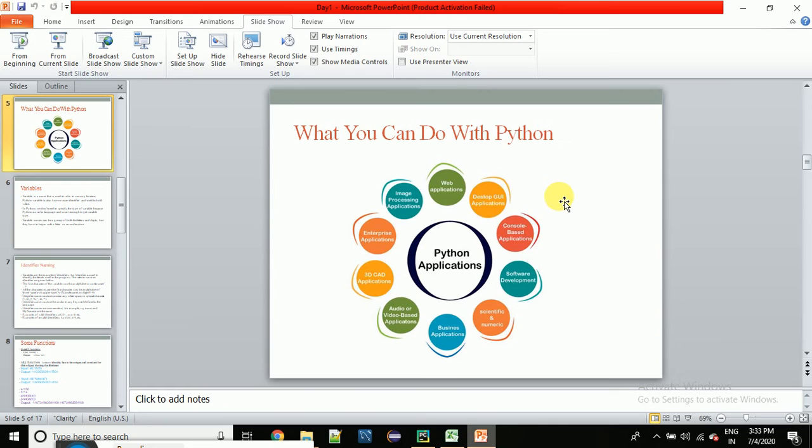This is a type of motivation for you: if you are learning Python, if you are coming into this world, yes, you can do all the stuff with Python. So if you are learning Python, you are on the right platform.